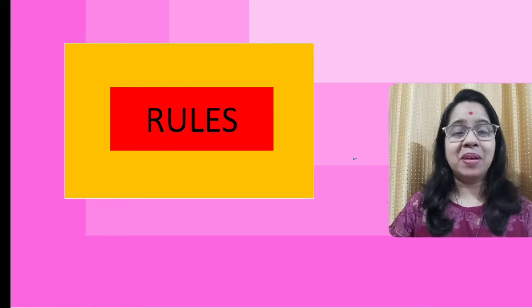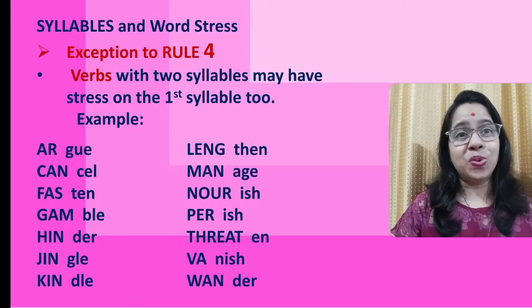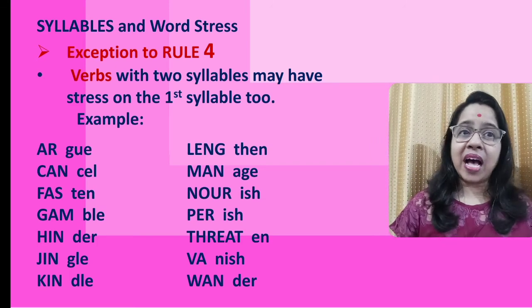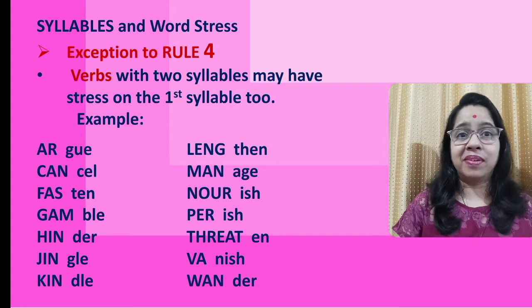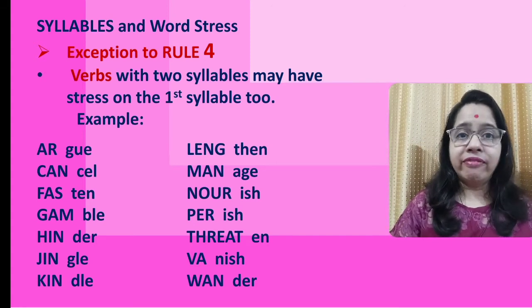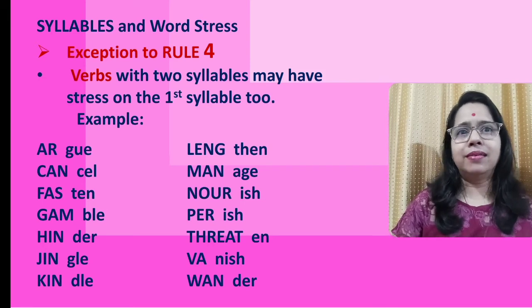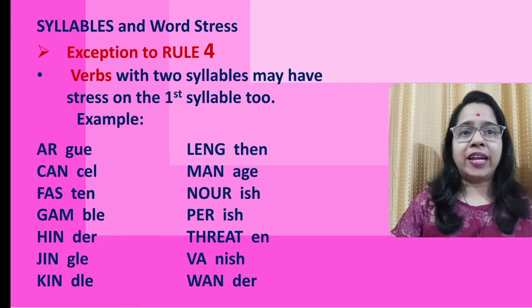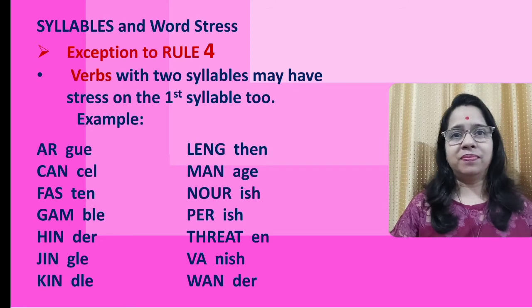We have rules, but we have breaking the rules. And the exception to rule number 4 says verbs having two syllables may also have stress on the first syllable, such as argue, cancel, fasten, gamble, hinder, jingle, kindle, lengthen, manage, nourish, perish, threaten, vanish, and wander.